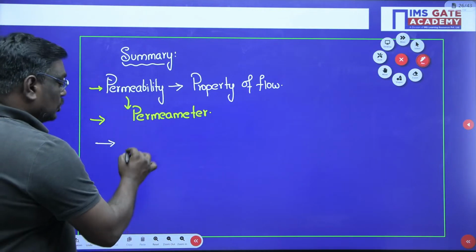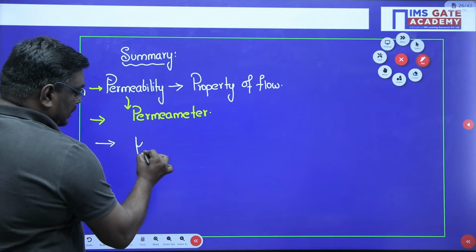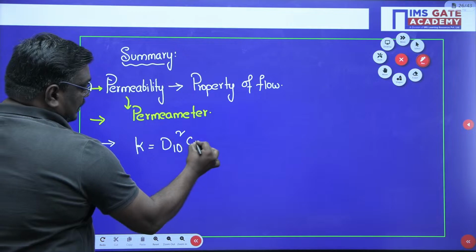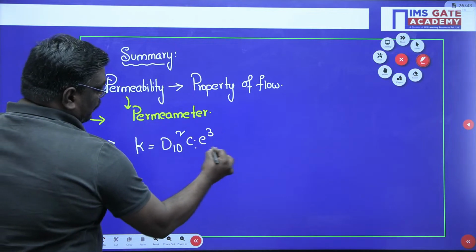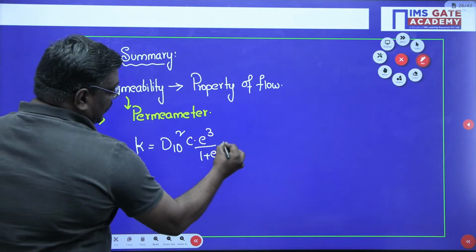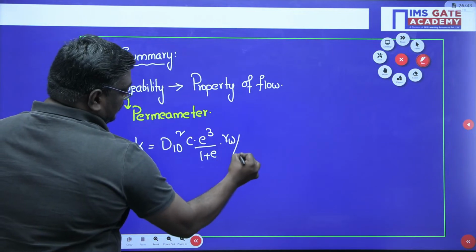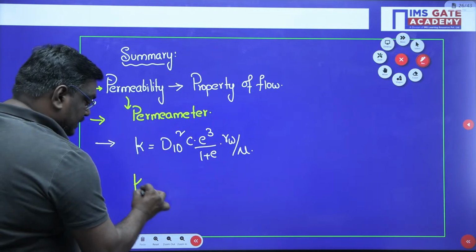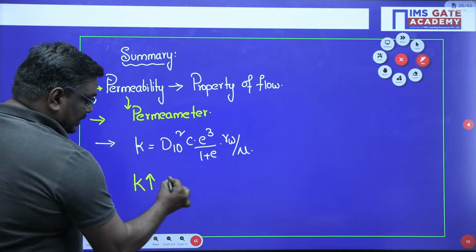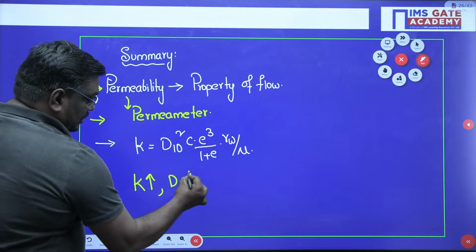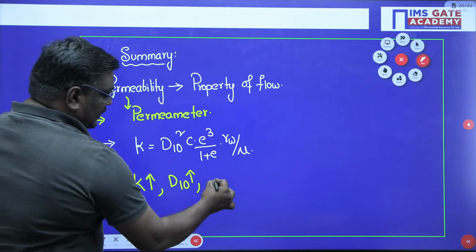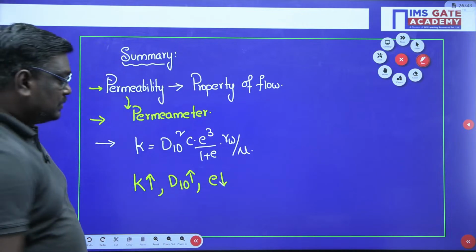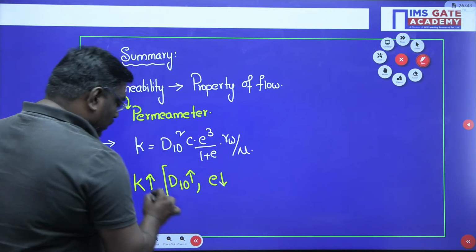So you can remember the factors: K is equal to D10 square C into e cube by 1 plus e into gamma w by mu. So let me tell you like this, students. Permeability increases with increase in effective size and increases with a decrease in void ratio. So here you can write what, sir? Upward arrow.